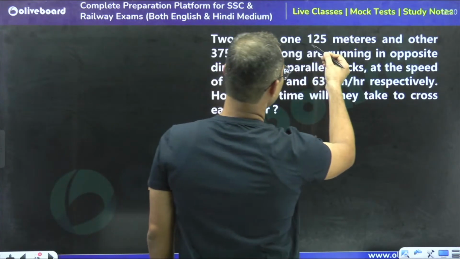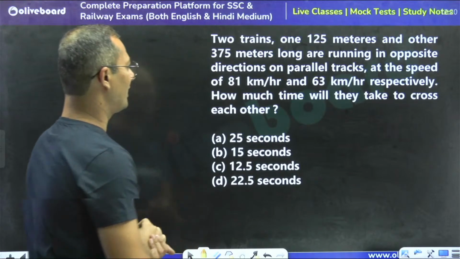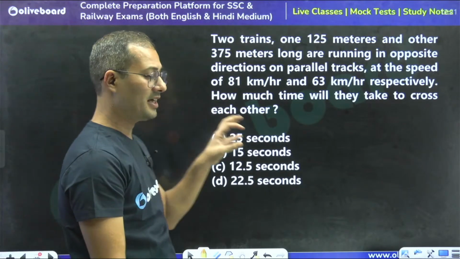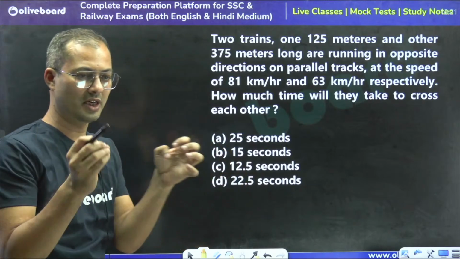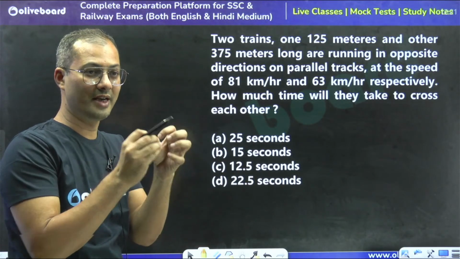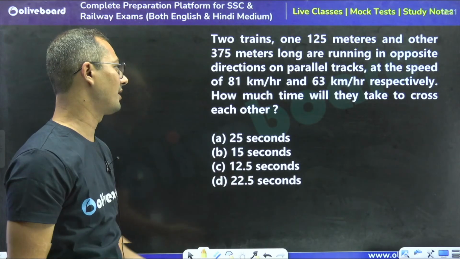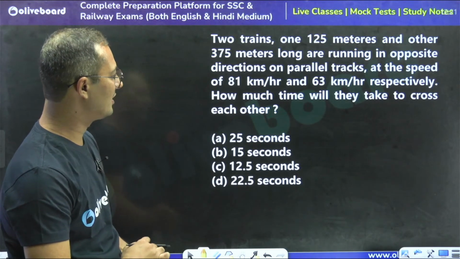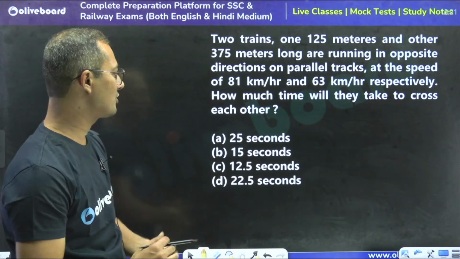Two trains, one 125 meter and the other 375 meter long, are running in opposite directions. If they are going in opposite directions and both are running, the concept of relative speed is going to be used here, right? At speeds of 81 and 63, how much time will they take to cross each other?